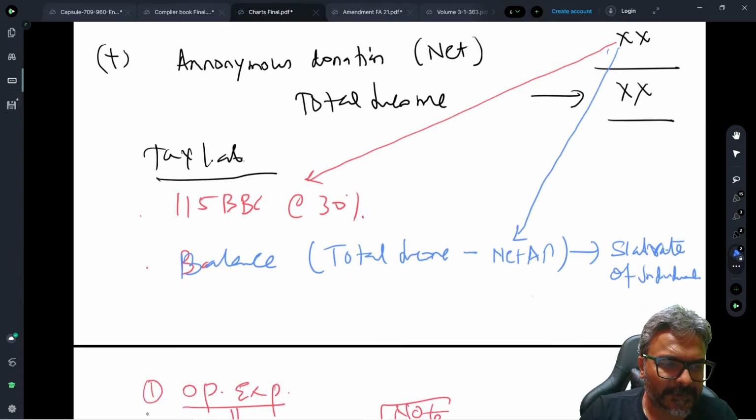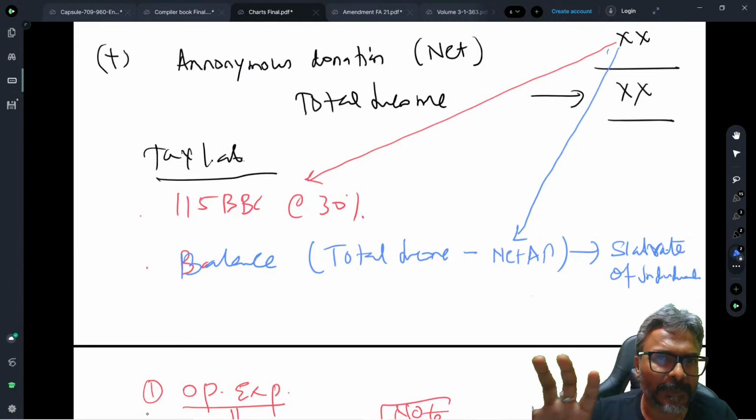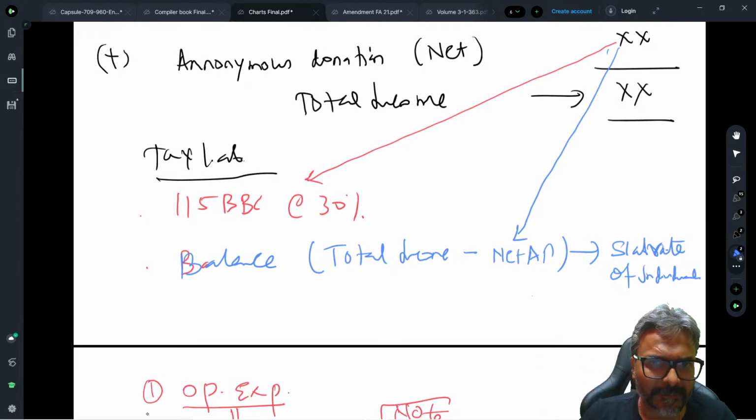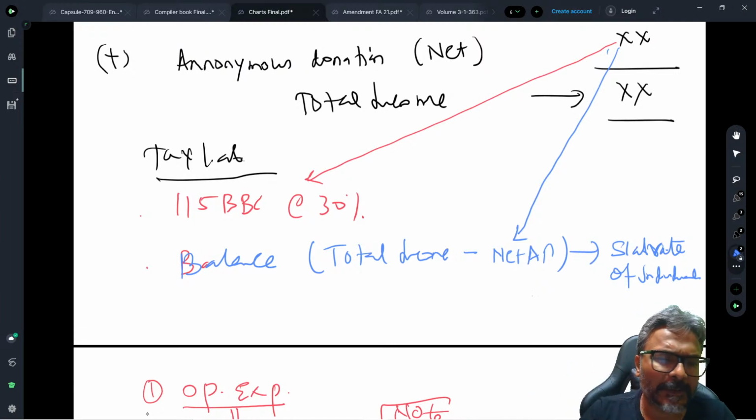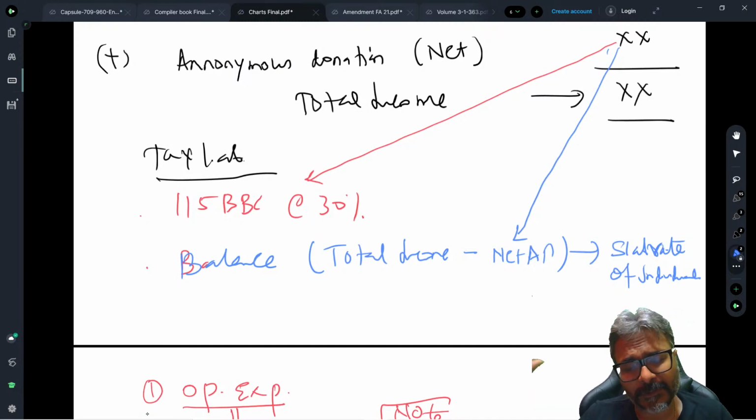Fine. So this covers the entire computational part which we have discussed today. Now, on the next Saturday's lecture, in the evening at 6 o'clock, I could not take this Sunday, that's the reason why I have to do this additional lecture. Surcharge threshold would be the same: 50 lakhs above, 50 lakhs to 1 crore it is 10%, 1 crore above to 2 crores it is 15%, and so on. That is how the surcharge would be done in this case.